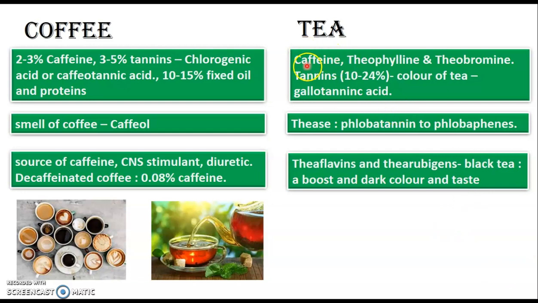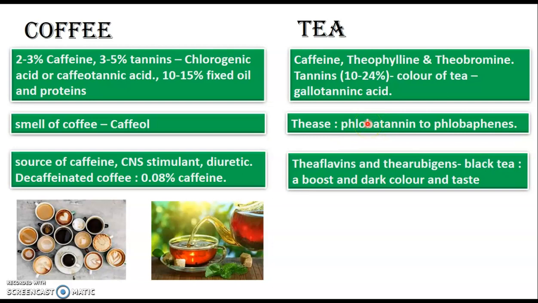Let's see tea. Tea, apart from your purine alkaloids, caffeine, theophylline and theobromine, also has tannins more in number, 10 to 24%, which is gallotannic acid. Now, these are flavan tannins. Flavan tannins are the catechol type of tannins, and in presence of an oxidase enzyme, which is thiase, the flavan tannins are converted to flavophenes. Now, this occurs during oxidation.